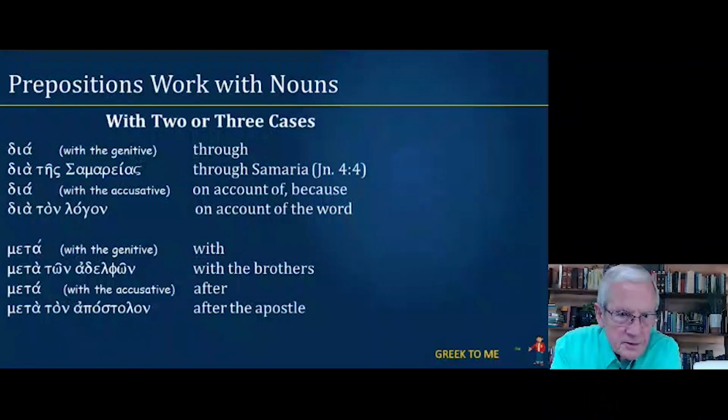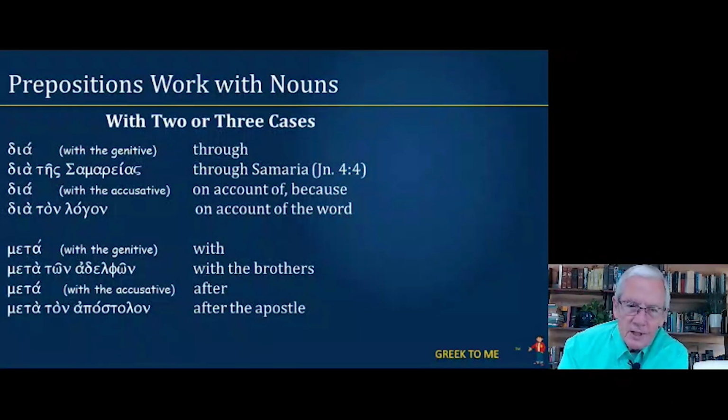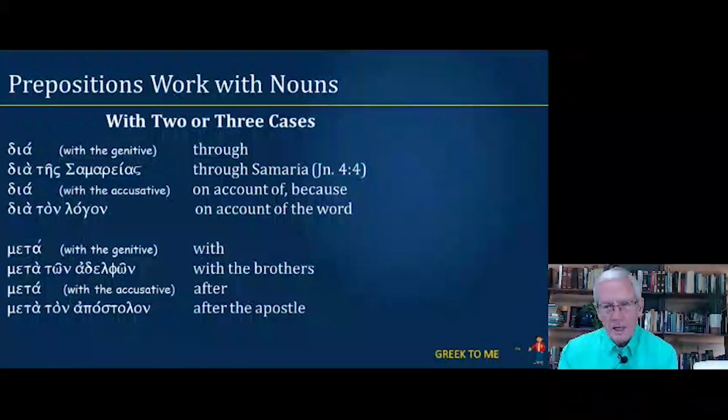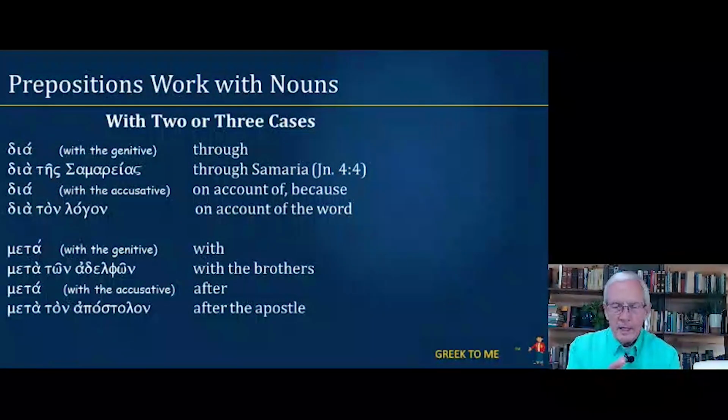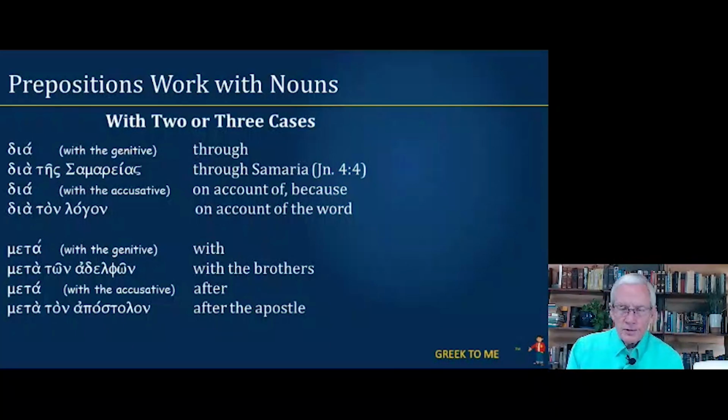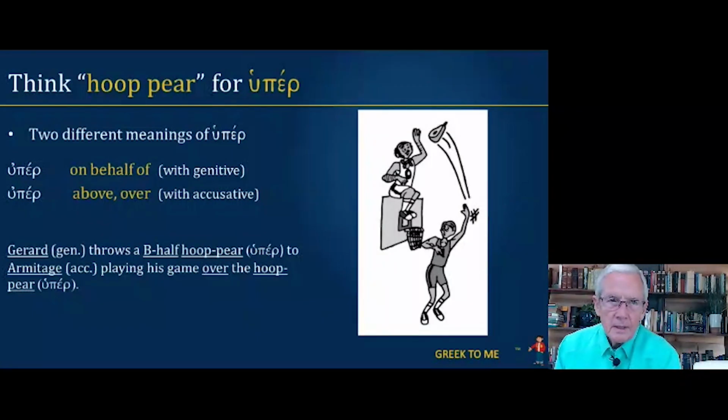So meta ton apostolon, masculine singular accusative. So that would be translated after the apostle. Again, you can't translate meta until you look at what follows. If it's a genitive case, it's translated as with. If it's accusative case, it's translated as after.